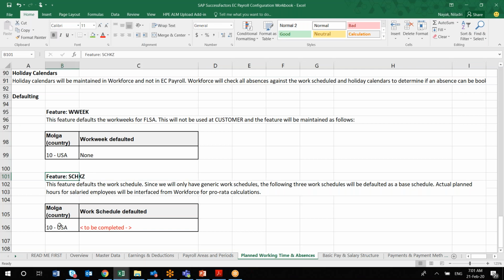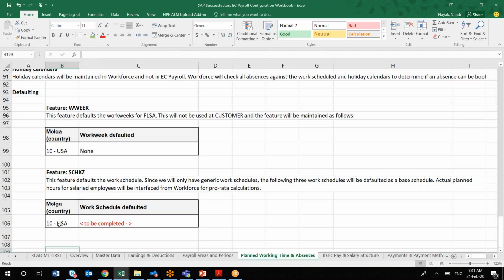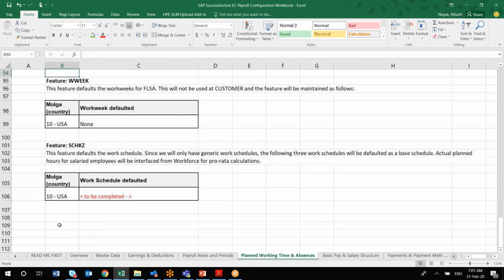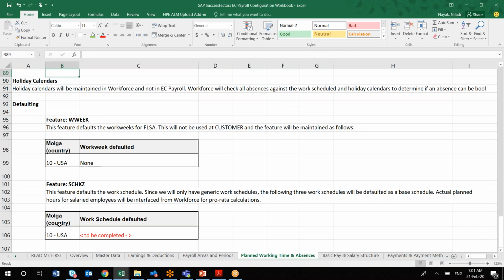Suppose you are choosing a particular country, say USA, you can default a particular work schedule, for example morning 8 to evening 5 p.m. So whenever you are hiring an employee, this feature will by default be applicable for that employee. We still have whatever you are using in the on-premise, so this feature is nothing new. You can take a snapshot of how the client is using it. Otherwise, if the client wants to do it from scratch, you can capture it here.